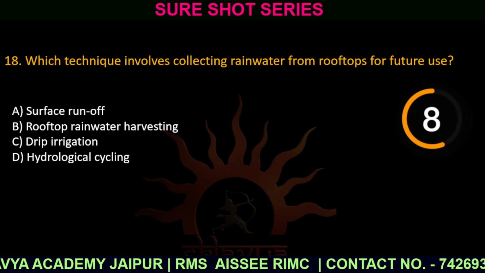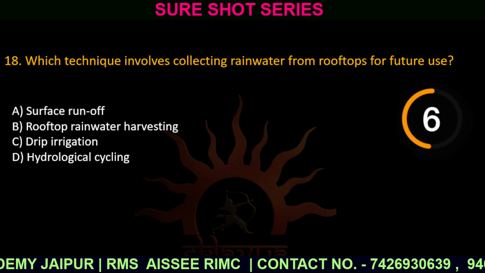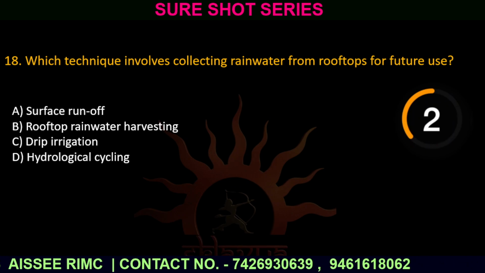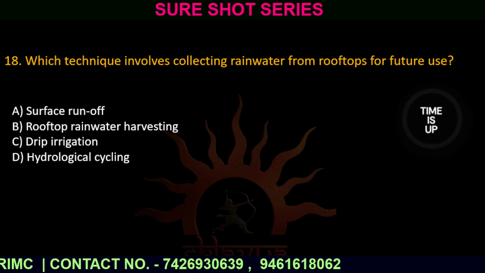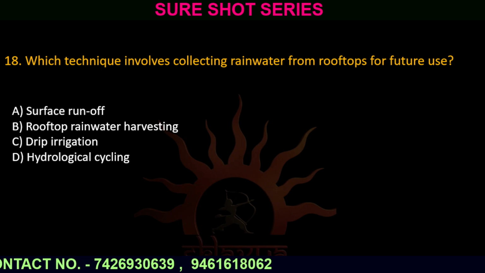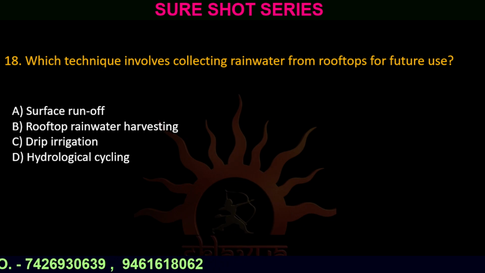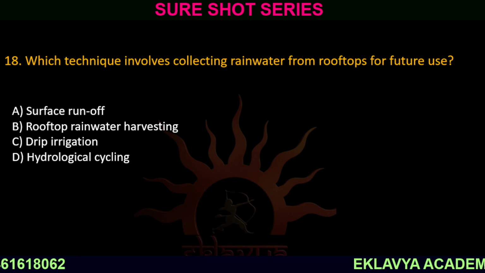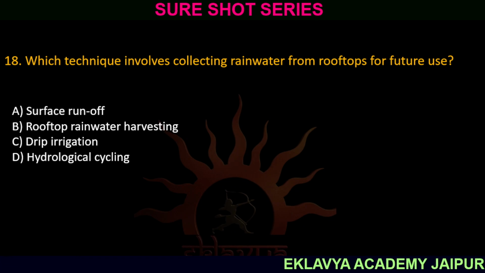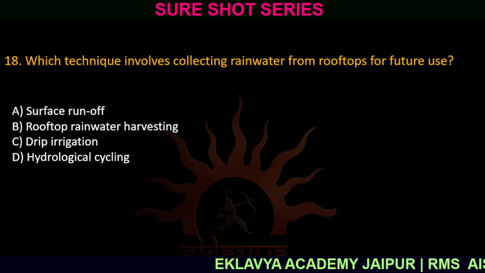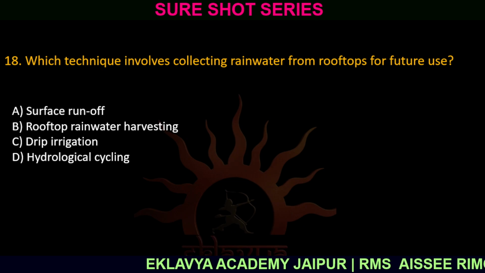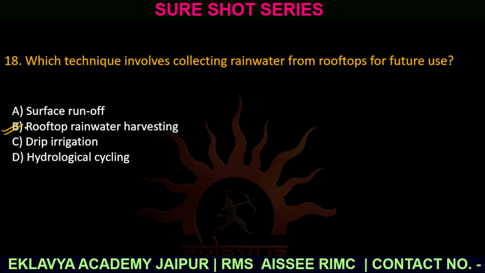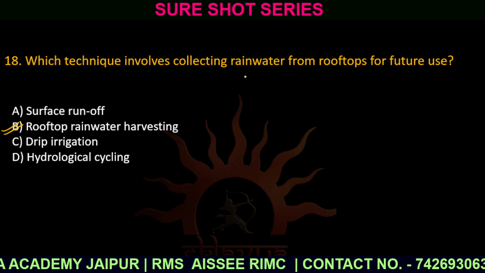Question number 18. Which technique involves collecting rainwater from rooftop for further use? Option number A, surface run water. Option number B, rooftop rainwater harvesting. Option number C, drip irrigation. And option number D, hydrological cycling. The correct answer is option number B, rooftop rainwater harvesting.